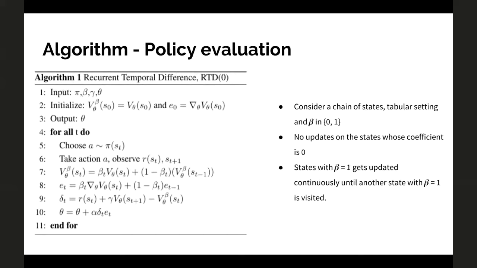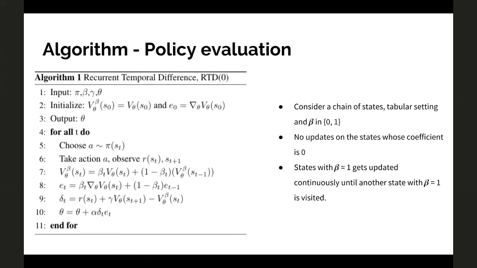To give an intuition of what happens in this setting, consider a chain of states, and let's say there are two states in the chain with beta equal to 1, and beta is equal to 0 for all the other states. When you're in a beta equal to 0 state, your trace e_t would not get updated because the value of beta is 0. So you're not updating those particular states at all.